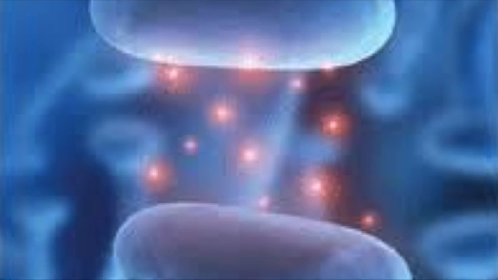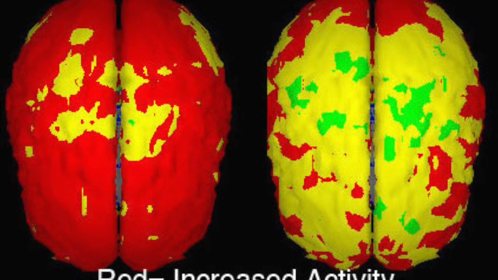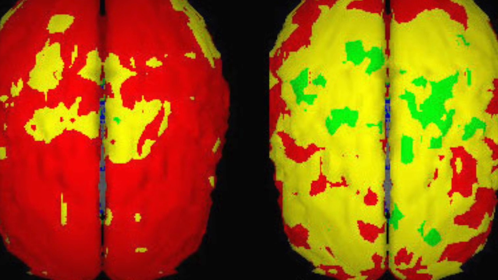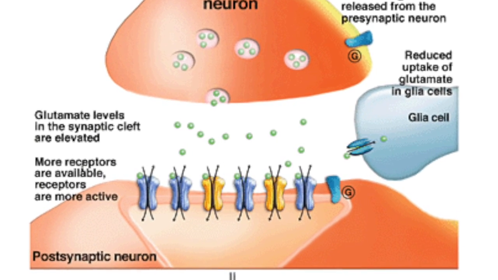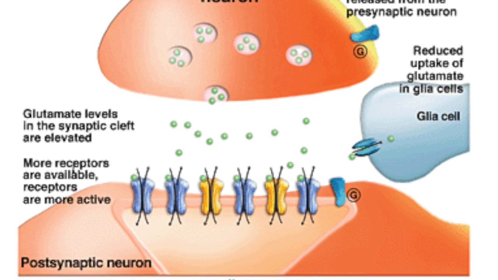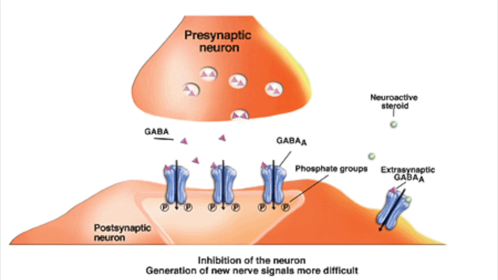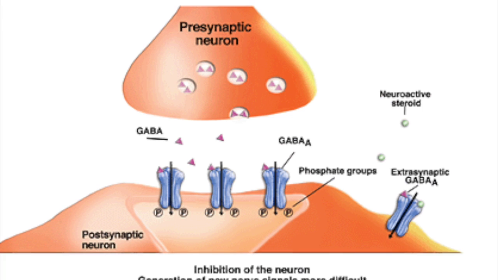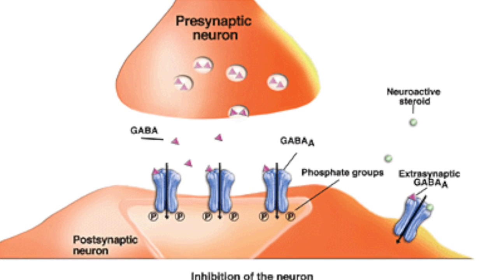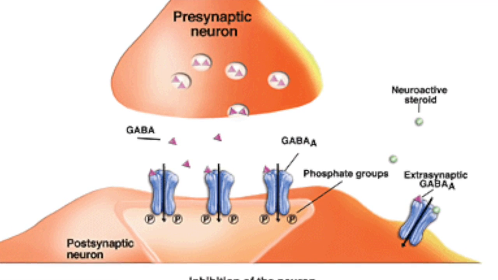One example of an excitatory neurotransmitter is glutamate, which would normally increase brain activity and energy levels. Alcohol suppresses the release of glutamate, resulting in a slowdown along the brain's highways. One example of an inhibitory neurotransmitter is GABA, which reduces energy levels and calms everything down. Alcohol increases GABA production in the brain, which results in sedation.